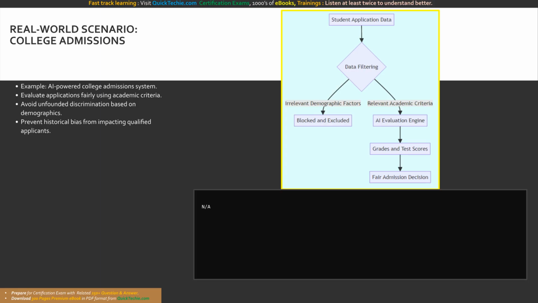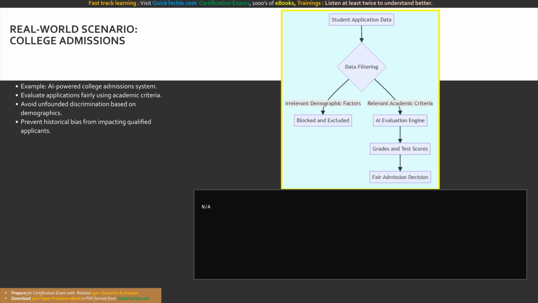This scenario perfectly illustrates why fairness is not just an abstract concept, but a crucial, functional requirement. In a college admissions application, the feature engineering code is paramount. Developers must explicitly exclude irrelevant demographic data from the model's input features during training. The code should strictly pass relevant academic metrics to the inference engine. Furthermore, fairness testing scripts would evaluate the model's acceptance rates across various hidden demographic groups to verify true neutrality.